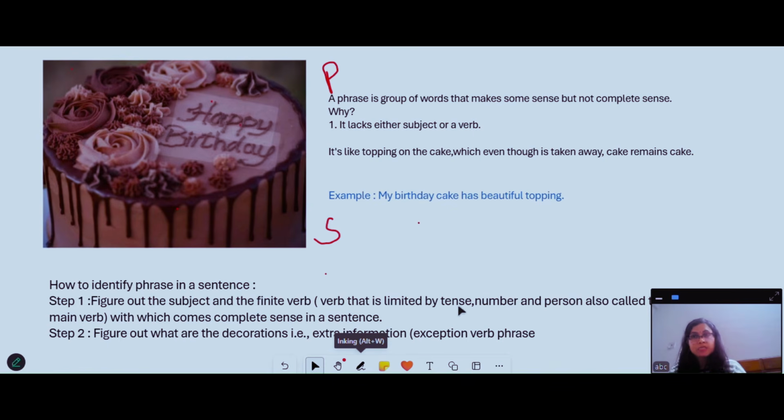Tense is present, past, future. Number, singular and plural. Persons of pronoun, first person pronoun, second person pronoun and third person pronoun. So what do I mean to say? When we use a verb understanding the tense, number and person in a sentence, then we are using a finite verb, right?